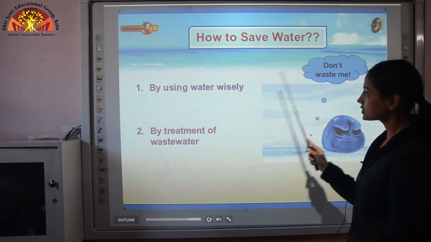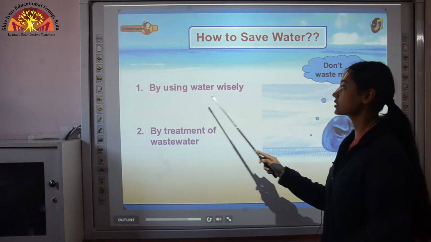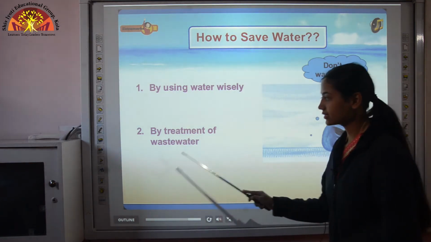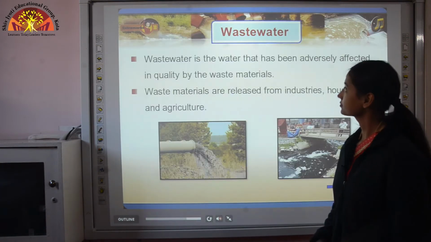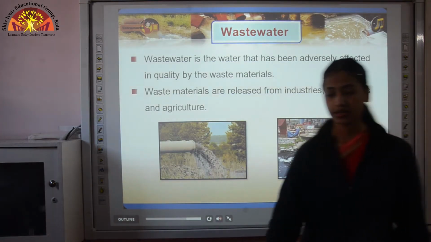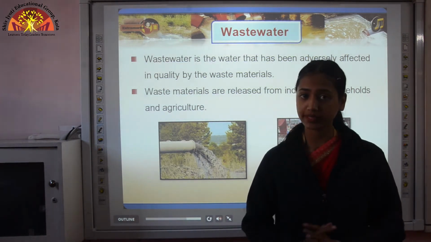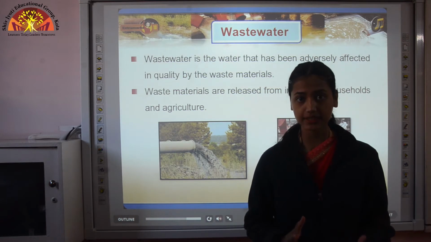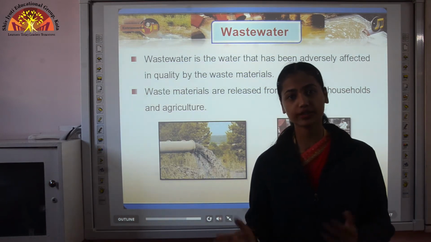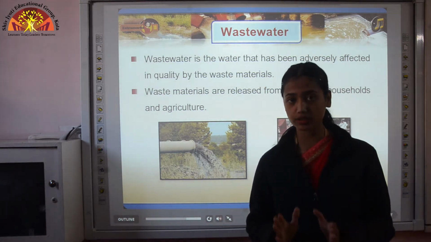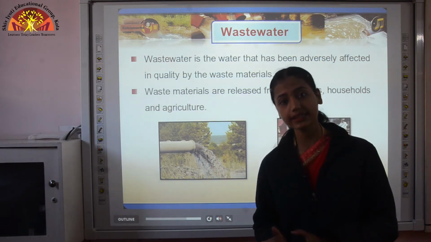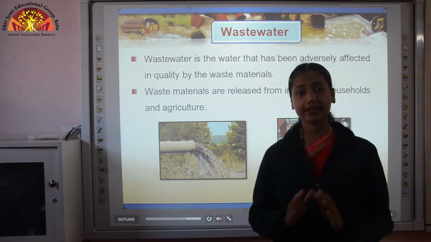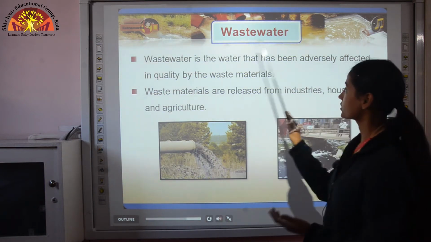How to save water? We can save water by using water wisely and by treatment of wastewater, which we'll see in our chapter. Now, wastewater. We use water for so many activities. So after using that water becomes dirty. Now we cannot use that dirty water again. So that dirty water needs to get cleaned. So that whole procedure we'll discuss in this chapter, and that dirty water is known as wastewater.